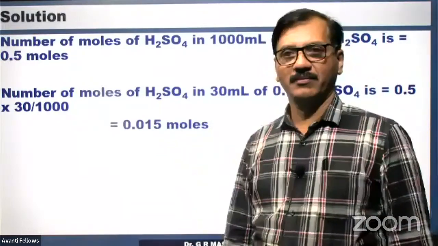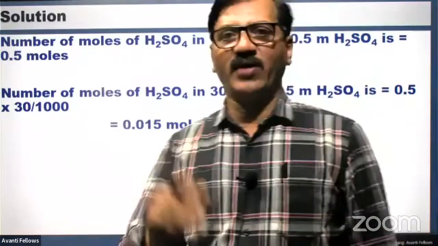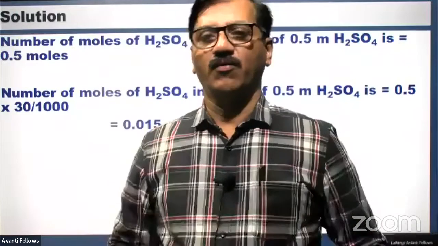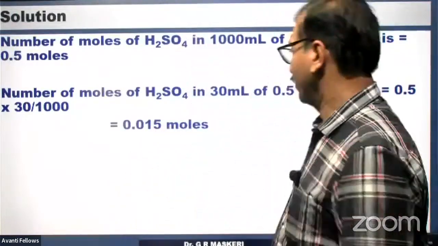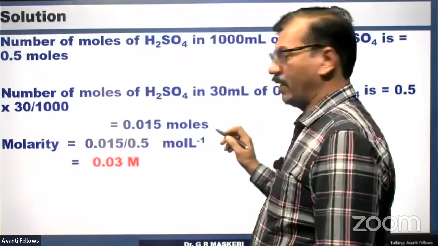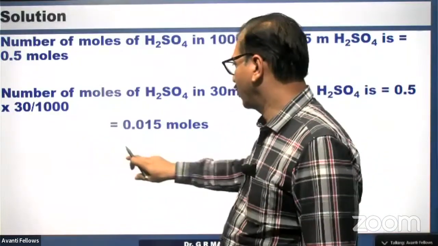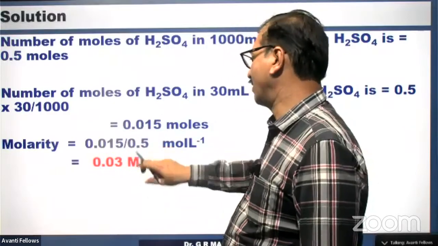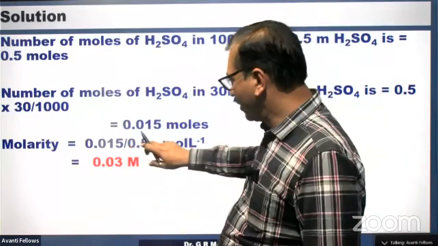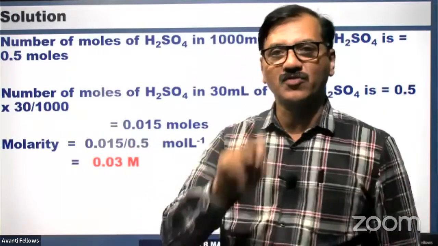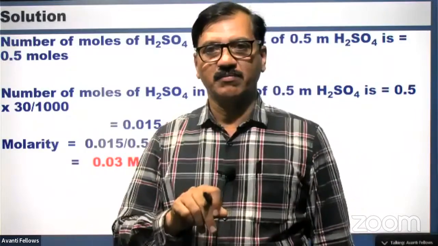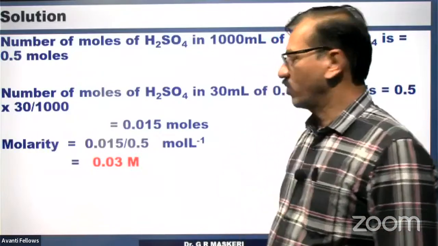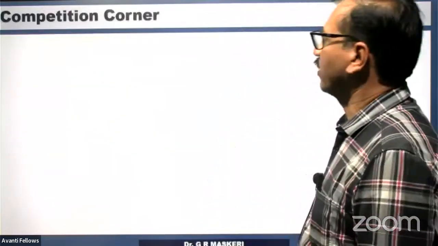Now it is diluted to 500 ml. Whatever amount of water is added so that it becomes 500 ml solution. Therefore, now we have to find out the molarity. Molarity is the number of moles divided by the volume of solution in liters. The volume of solution is 0.5 liters, because 500 ml is 0.5 liters. So this is 0.03 m. It is also a textbook question, therefore it is also important.